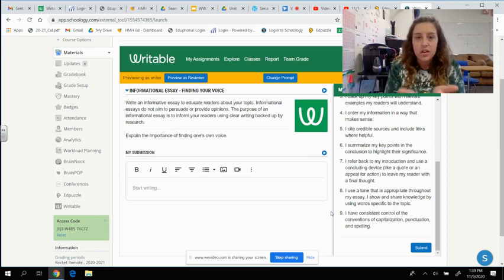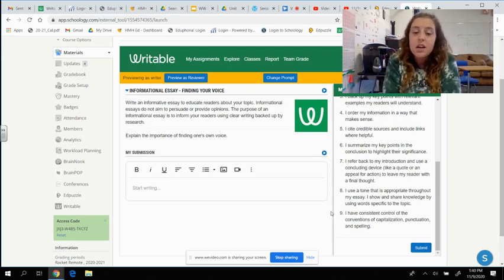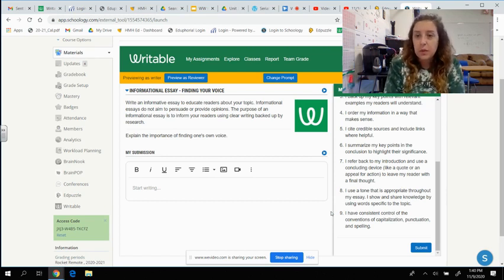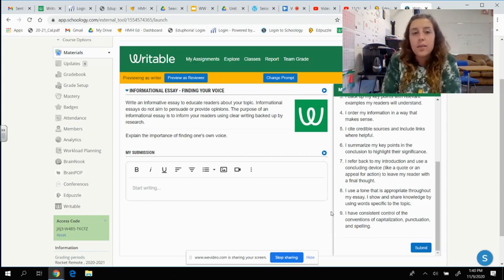I love that we can do it anonymously. When I was in high school, to peer review, we'd switch papers with somebody, and you'd always switch with your best friend, and you never wanted to say anything mean about their writing. So I never gave helpful feedback when I was grading my friends' papers because I didn't want to hurt their feelings. So now some of you, I know you're not afraid to hurt each other's feelings. You'd probably be too mean about it, okay? And that's a problem too.